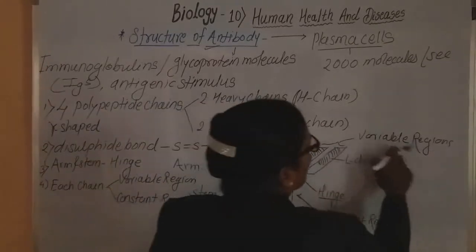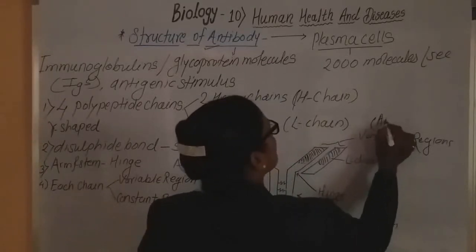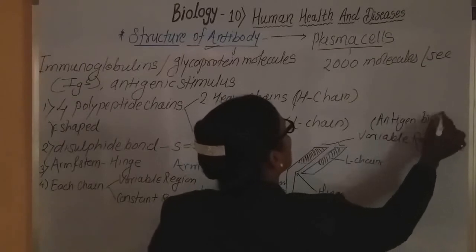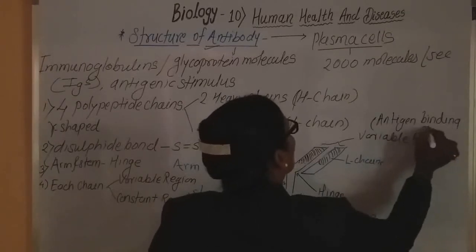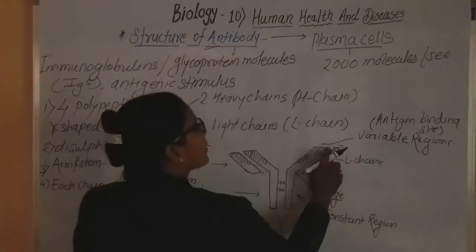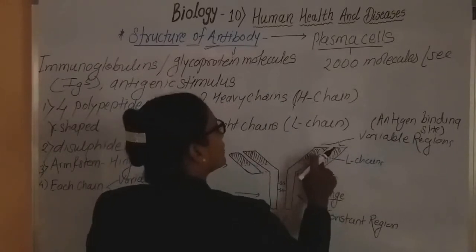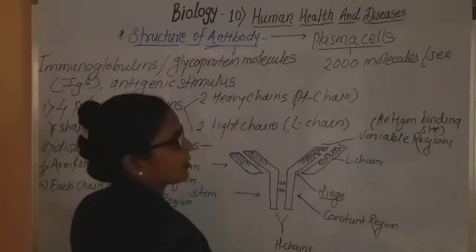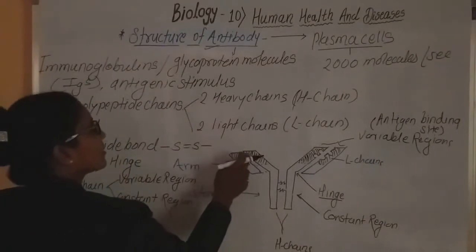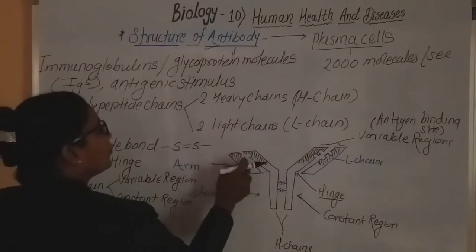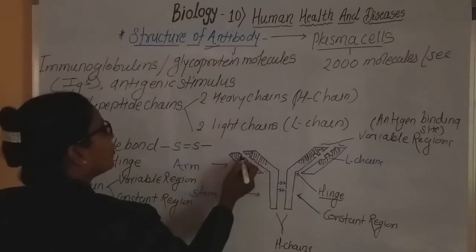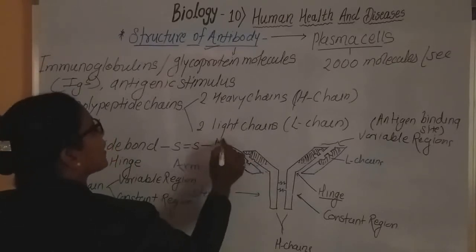Now this variable region has antigen binding sites. See, on this antibody, here is the antigen binding site. If you observe here, these are the sites or places where antigens bind. On both arms of the antibody, a total of two antigen binding sites are present.